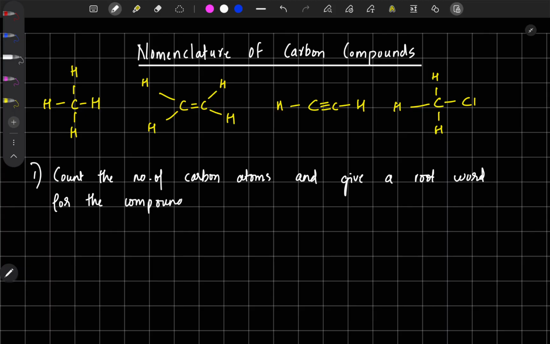Root word means that by writing that word we are building the name of the compound. We can also think about it like a base word.